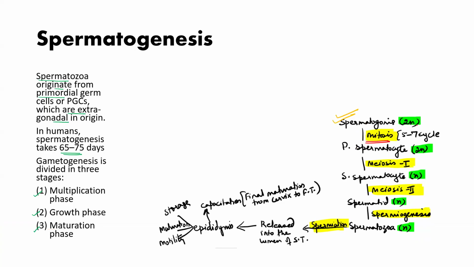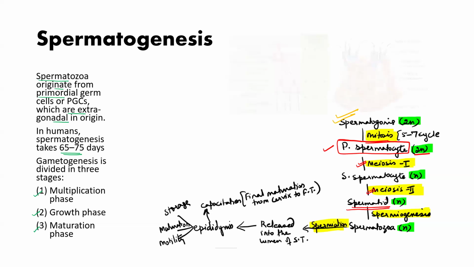All cells of spermatogonia are diploid, out of which one cell slowly becomes big in size, and now it is not going for mitosis, it will go for meiosis. That cell is known as primary spermatocyte. So primary spermatocyte is the one cell from spermatogonia which becomes big and is ready for meiosis. Ploidy will be diploid. Primary spermatocyte will give rise to two secondary spermatocytes, and secondary spermatocytes after meiosis 2 will give rise to 4 spermatids.